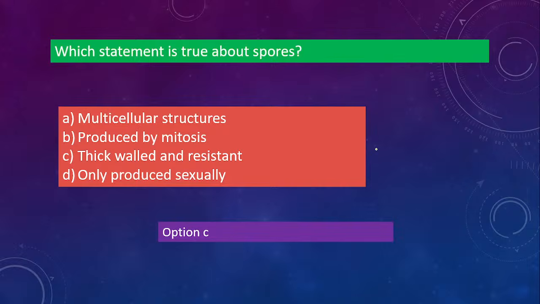It's not A. Spores are thick walled and resistant. Until the environment is favorable, the spores will be formed. When the environment becomes favorable, with proper conditions for growth, the spores will rupture, break down and release. So they will have a thick wall and be resistant.